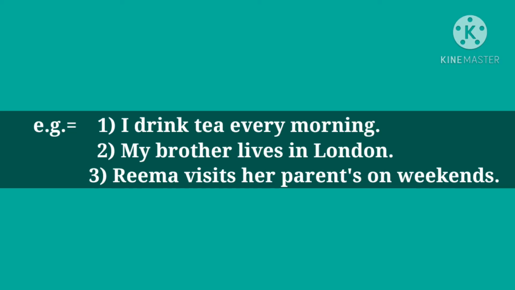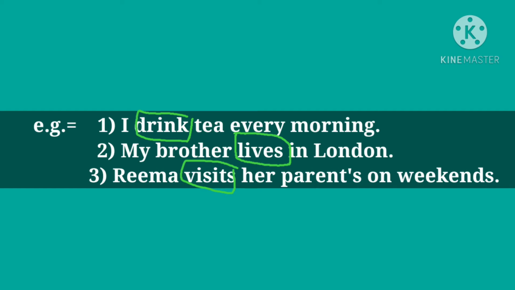For example, I drink tea every morning. My brother lives in London. Next, Rima visits her parents on weekends. Now in these three sentences, which verbs come? Yes, drink, lives and visits.